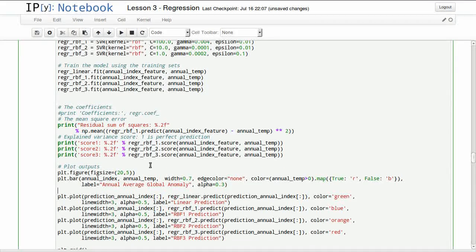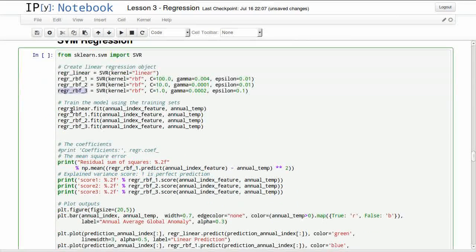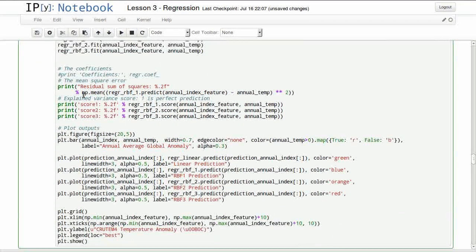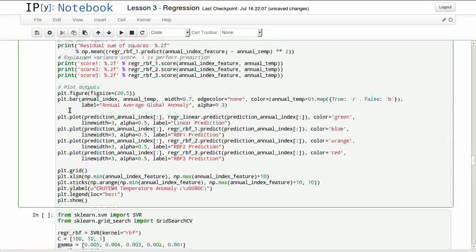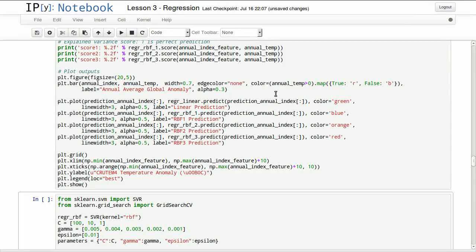So we're training three predictive models here. We're fitting them with our data, but they all have different parameters. We're printing their accuracy, and finally we are plotting them on the same chart. So let's execute this block and see what we have.